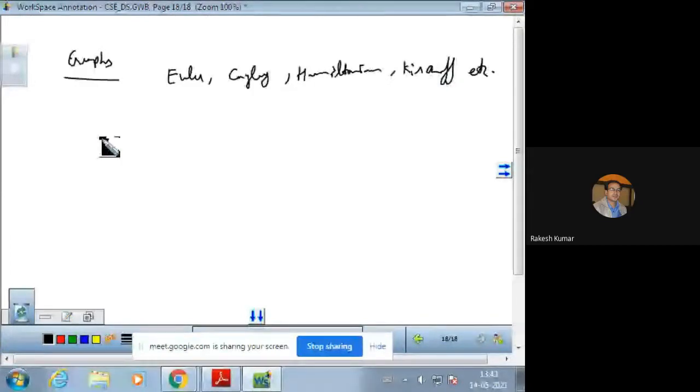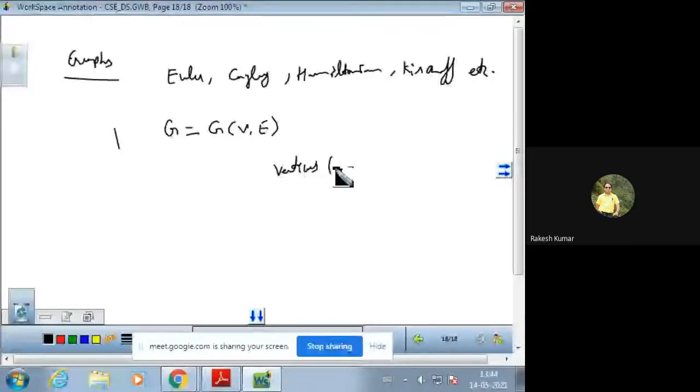Now, what is a graph? A graph is actually a collection of a set of vertices as well as a set of edges. So it is actually G, which is a collection of a set of vertices capital V and a set of edges capital E. Vertices are also said to be nodes, or edges are also said to be sides.